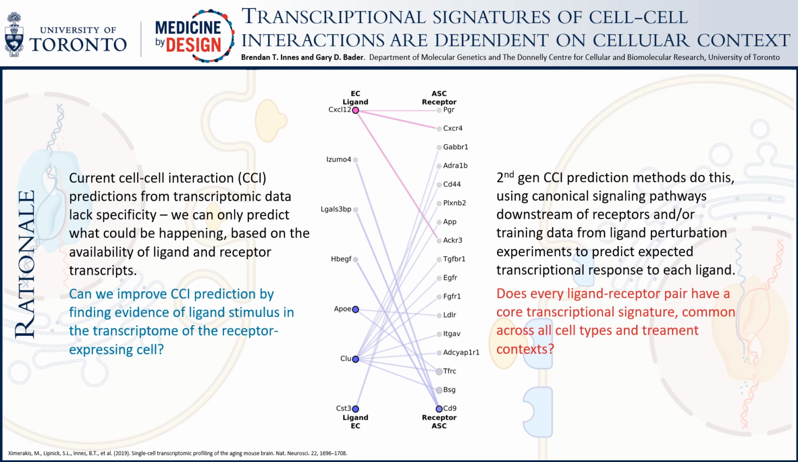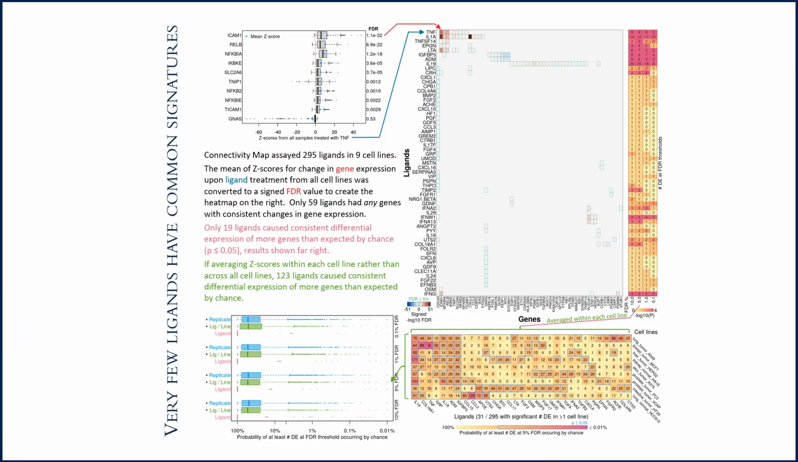In fact, some methods already do this, making the assumption that transcriptional response to signaling is generalizable across cell types. We aim to test that assumption here. We used Connectivity Map, a pharmacogenomics resource that includes gene expression assays of 295 ligands in 9 cell lines.